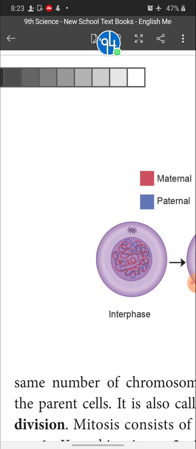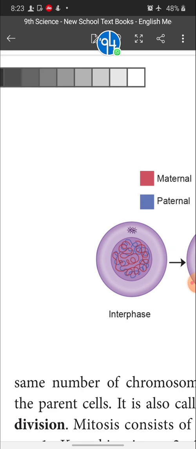Please note down, children, that in our body the somatic cell consists of 23 pairs. In these 23 pairs, each pair consists of one paternal chromosome and one maternal chromosome. The paternal chromosome comes from the father, and the maternal chromosome comes from the mother. You can ask another question: how is it possible that each cell of our body consists of our father's and mother's chromosomes? For that, you have to go to the reproduction topic, then only you can get the answer.